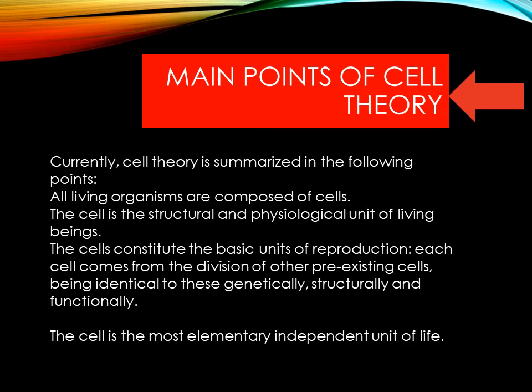What are the main points of cell theory? Currently, cell theory is summarized in the following points. All living organisms are composed of cells. The cell is the structural and functional unit of living beings. The cell is the basic unit of reproduction. Each cell comes from the division of other pre-existing cells, being identical to these structurally and functionally. The cell is the most elementary, independent unit of life.